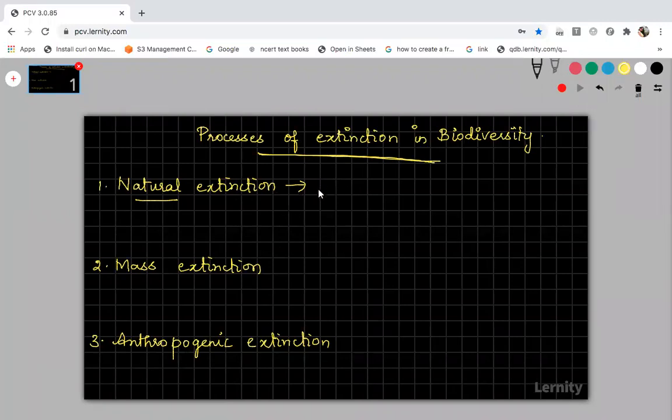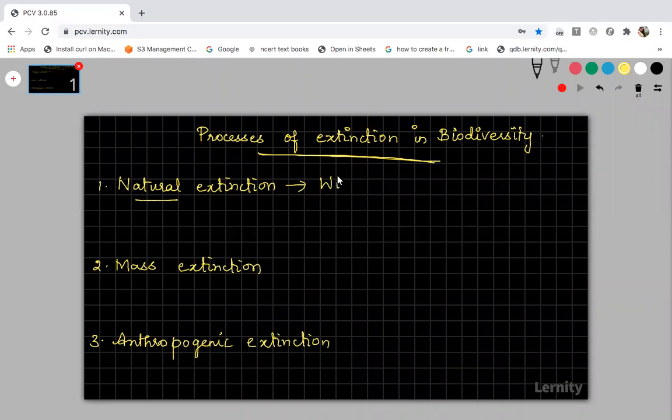When new adaptive species appear, we call it evolution, that is speciation. And sometimes, due to a change in environmental condition, those species that cannot cope with the environmental condition will disappear from the earth. That is called natural extinction.